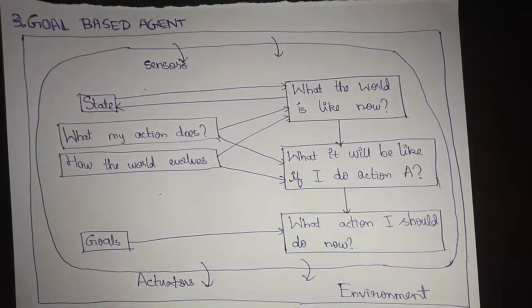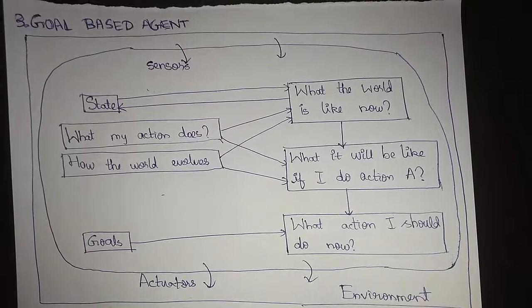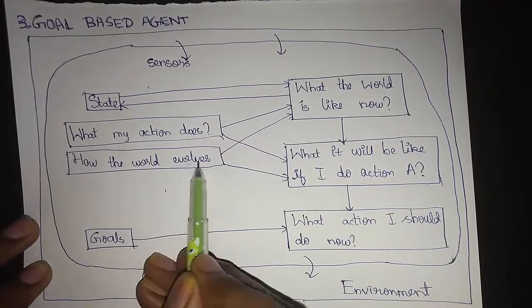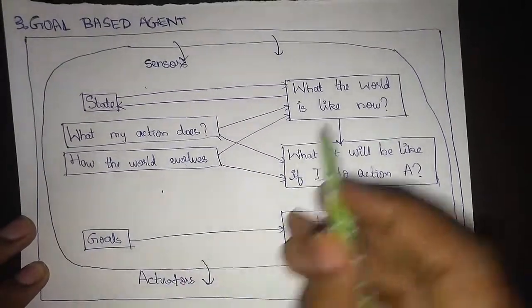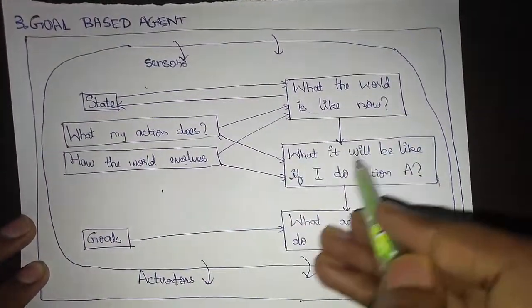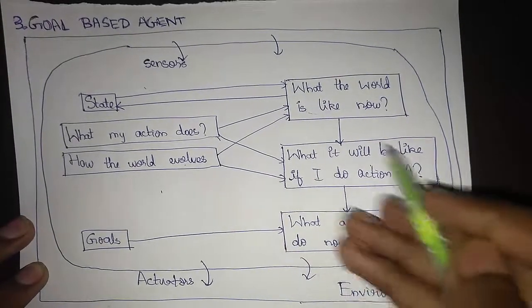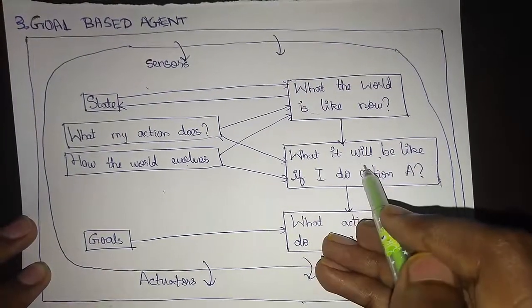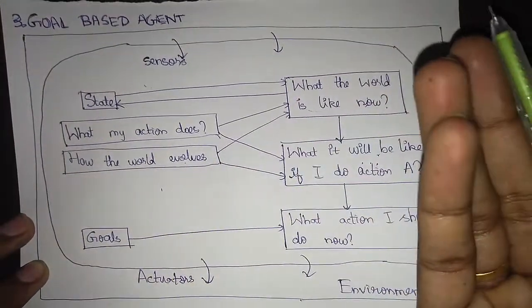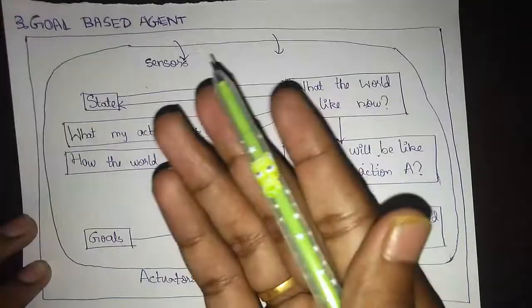Based on the perception, it is going to decide what action to take and how the world needs to evolve. This is the goal state. What's the world like now, and how close to the goal state would we be if we go with a particular action?